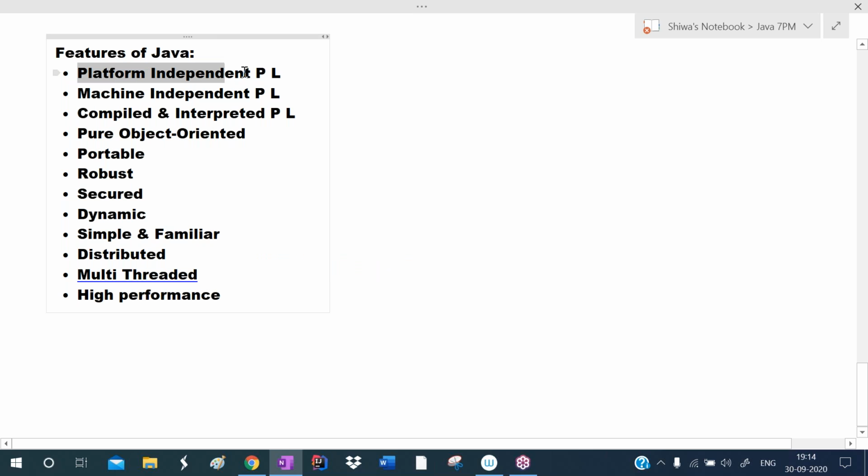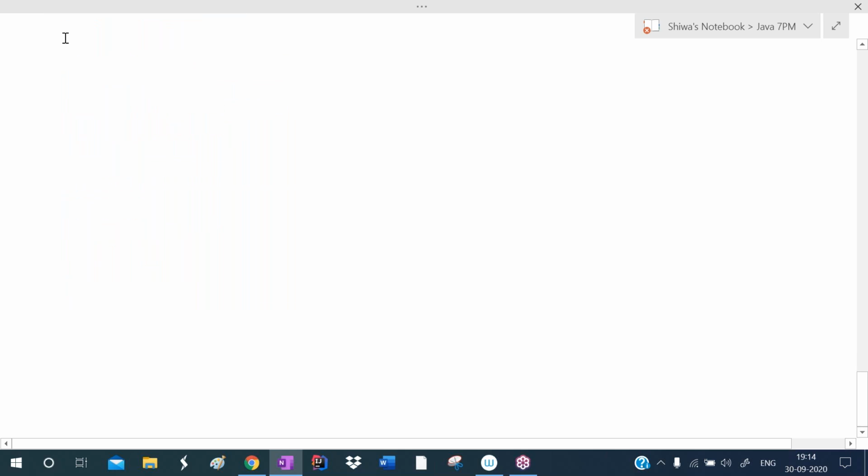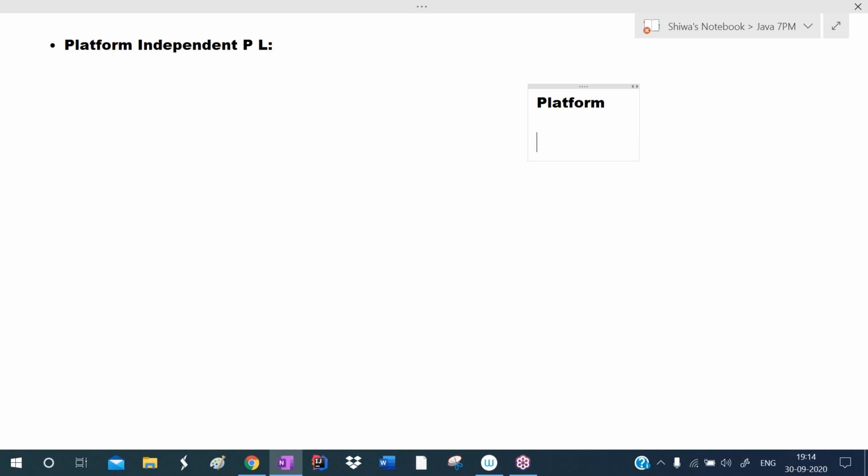So among these, the first one is platform independent. Now I'm explaining platform independent programming language. Java is the platform independent programming language. So here, what is a platform? Platform means what? Listen carefully here. Platform means operating system plus microprocessor, a combination of operating system and microprocessor. Operating system and microprocessor together is called a platform.